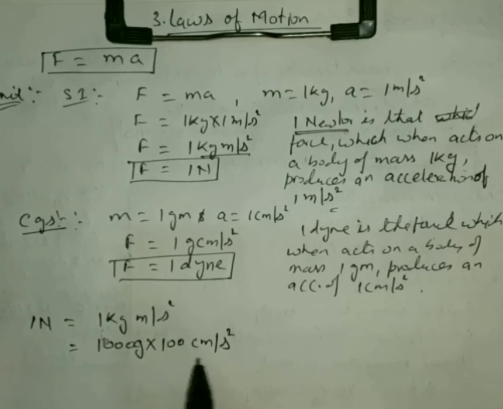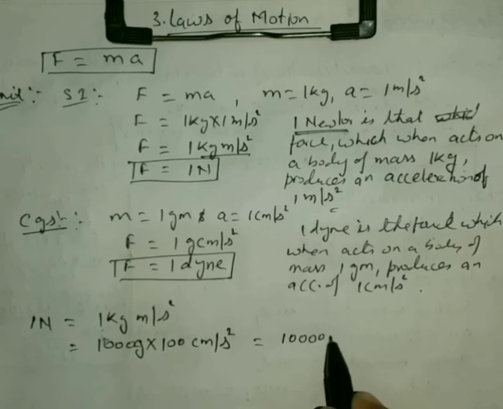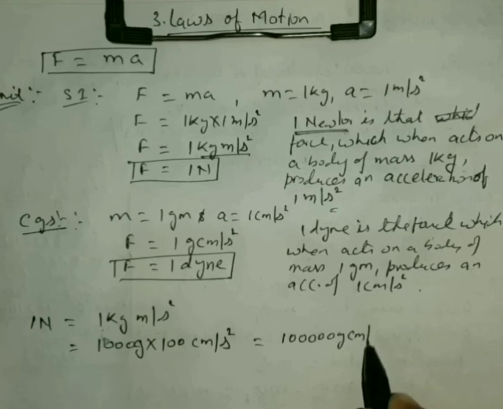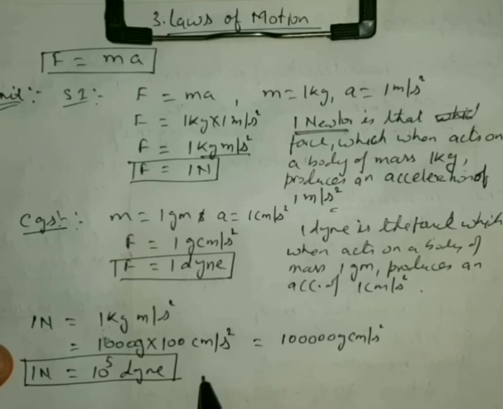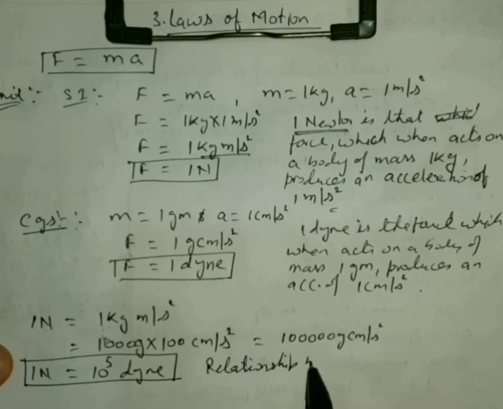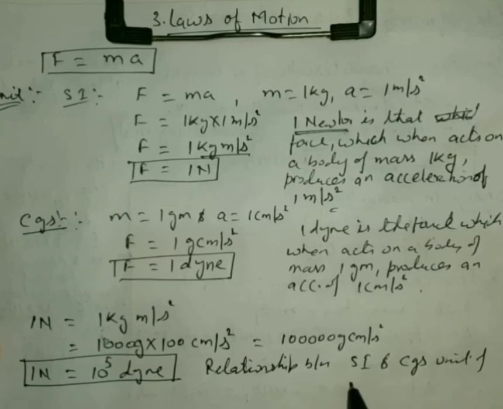So if I multiply these two, we get 1 lakh gram centimeter per second square. Therefore we can say that 1 Newton is equal to 10 raised to power 5 dyne. This is the relationship between SI and CGS units of force.